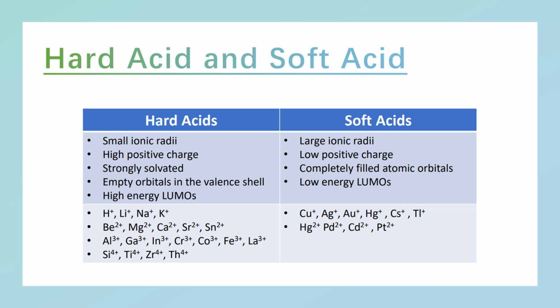Hard acids are strongly solvated. They have empty orbitals in the valence shell and are high in energy. Whereas soft acids have completely filled atomic orbitals, which is also a reason why they have lower positive charges and low energy. Examples of hard acids would be H+, Li+, Na+, K+, Be2+, Mg2+, Ca2+, Sr2+, Sn2+, etc., that I have listed down. And soft acids would be Cu+, Ag+, Au+, Hg+, etc.